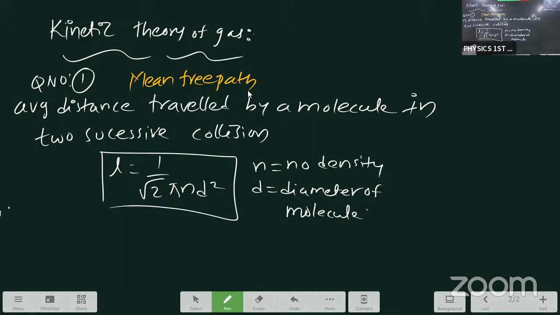Next important question: when does real gas behave like an ideal gas? You know very well, the word ideal in physics, that is imaginary. Ideal cell, ideal string, ideal gas, ideal black body, all these are imaginary, student. So when does real gas behave like an ideal gas?